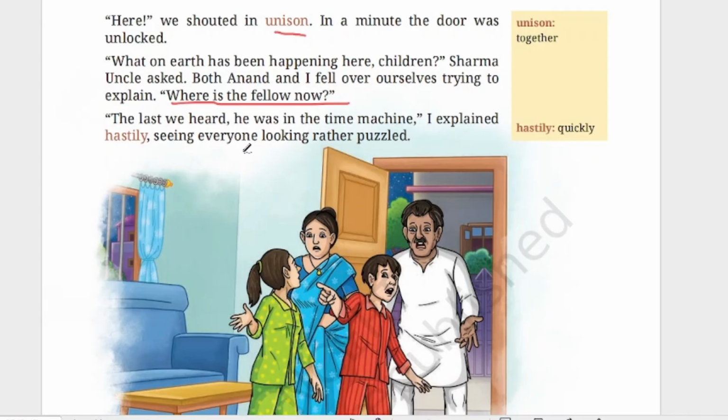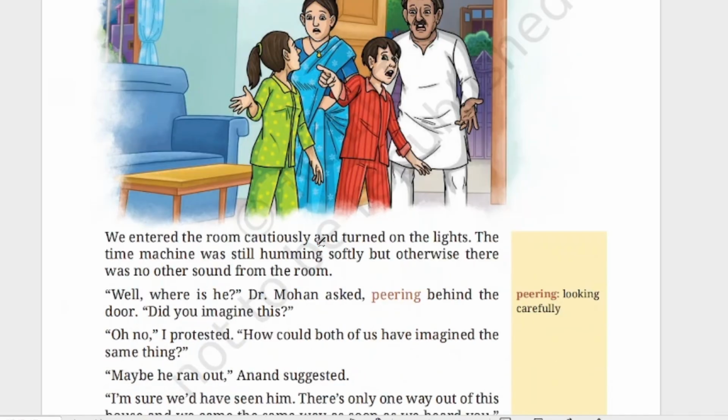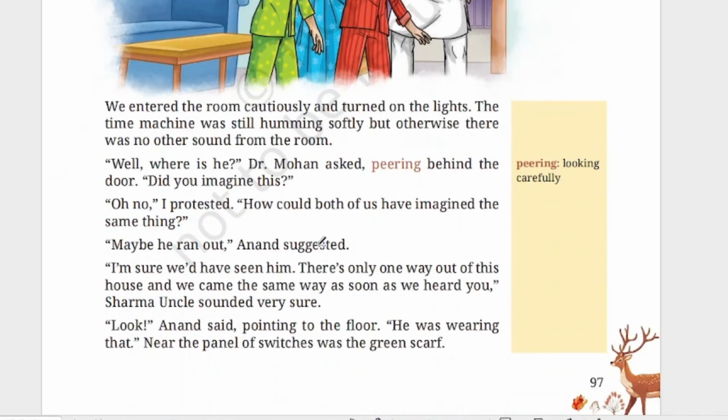So now Anita is saying that hastily means quickly. The last we heard, he was in the time machine. So they said that this burglar had entered the room and was in the time machine, and they were surprised because they don't know what this time machine is.